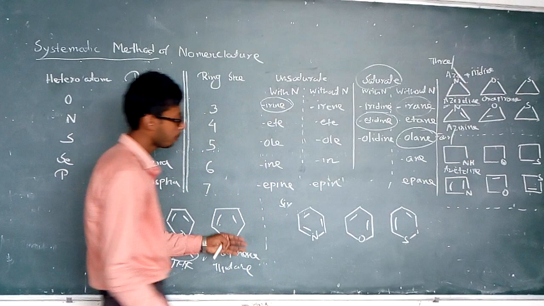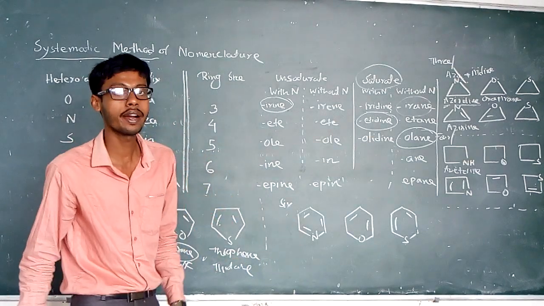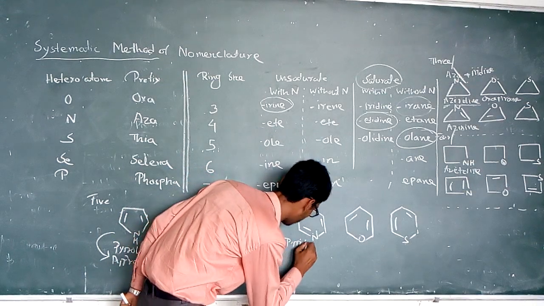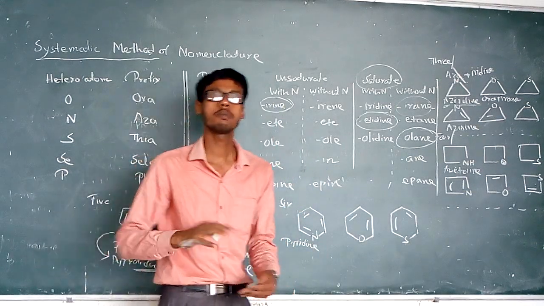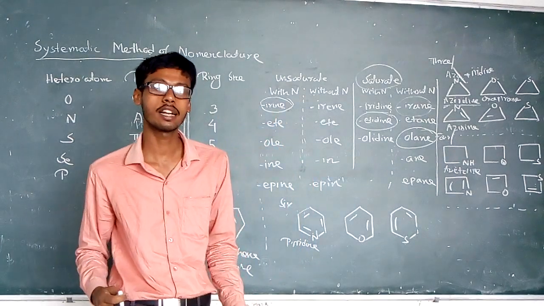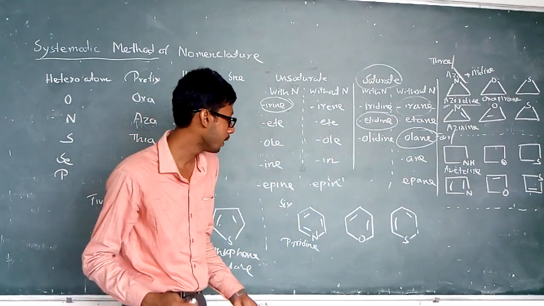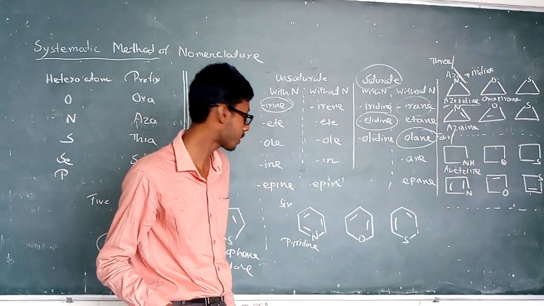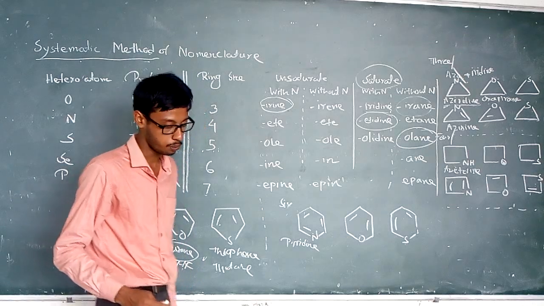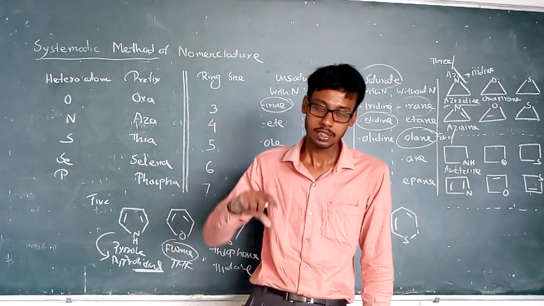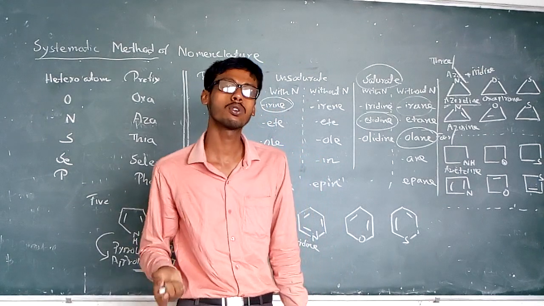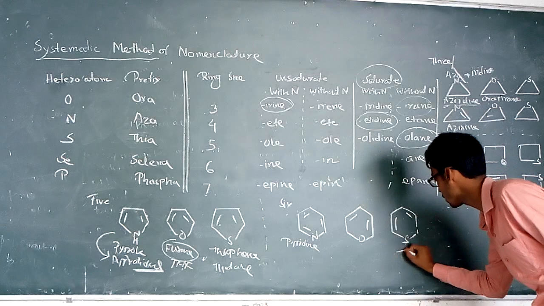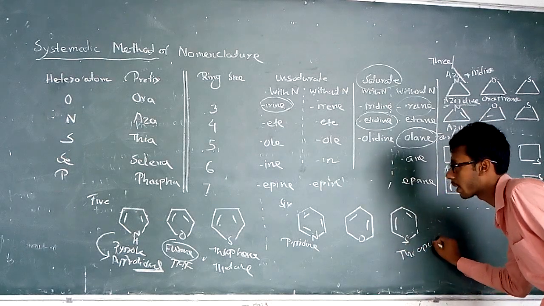So like that, the six member ring containing one nitrogen is known as pyridine. And when pyridine becomes fully saturated, it is known as piperidine. And then there is pyran. When the six member ring contains oxygen in its ring structure, that is known as pyran. And when the six member ring contains sulfur, the pyran group becomes thiopyran, because the sulfur containing prefix is the thio group.